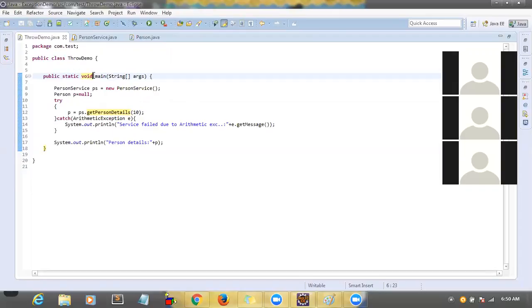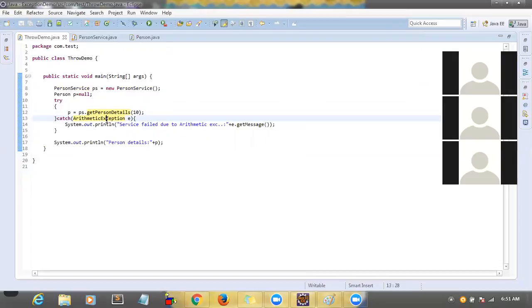Okay. Now I'm going to tell you another example. Every time, what we are seeing here is arithmetic exception, null pointer exception. Does the user know this? He doesn't know, right? What is arithmetic exception? What is null pointer exception?